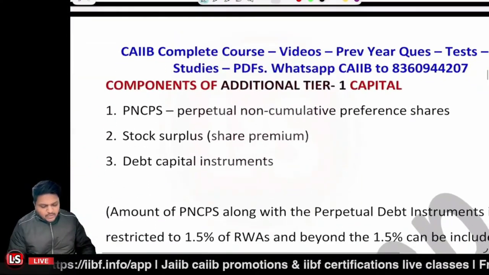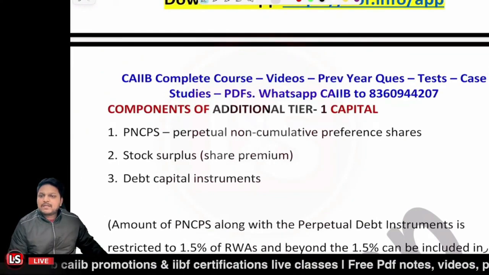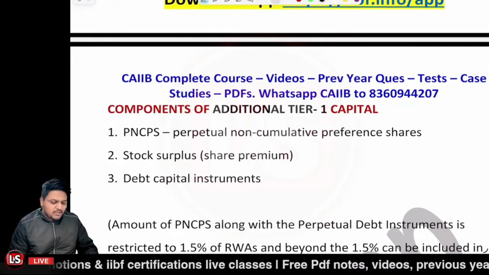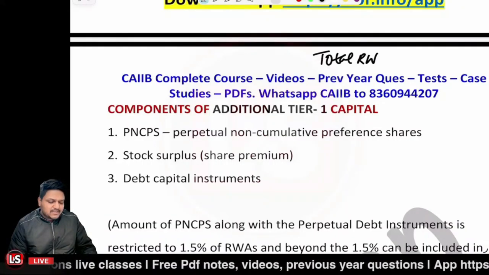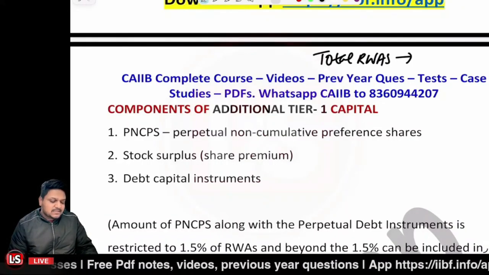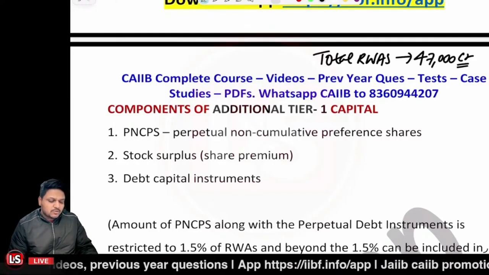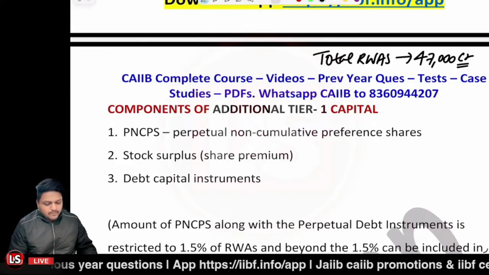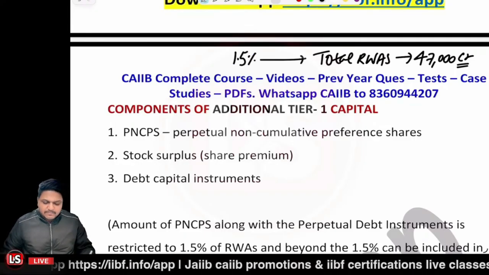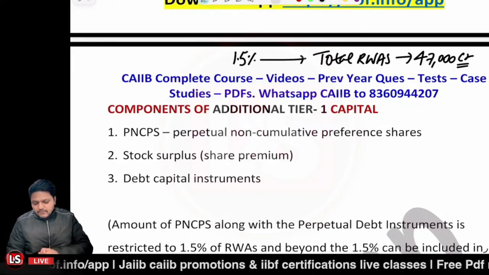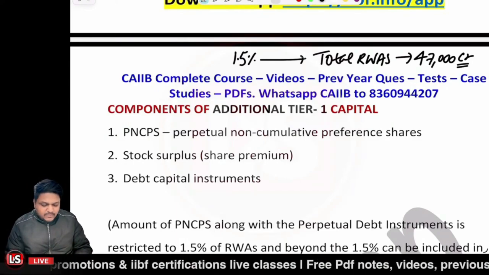And after that, it's related to components of the additional tier 1 capital. Now, the additional tier 1 capital can be maximum of 1.5% of the total risk-weighted assets. Let's say, just assume, the total risk-weighted assets are 47,000 crores. Now, what will be the maximum amount of additional tier 1 capital? It is 1.5% of the same. So 47,000 crores multiplied by 1.5% will be 705 only.